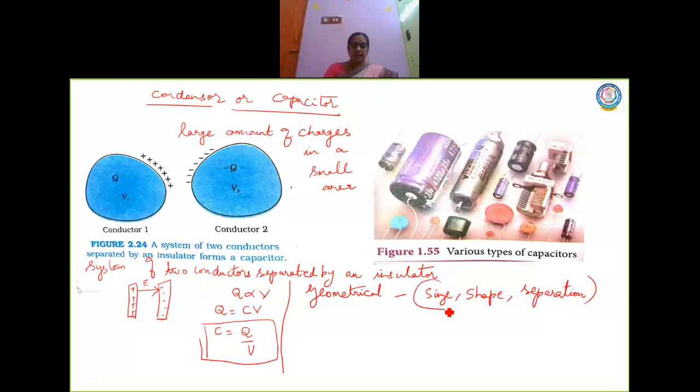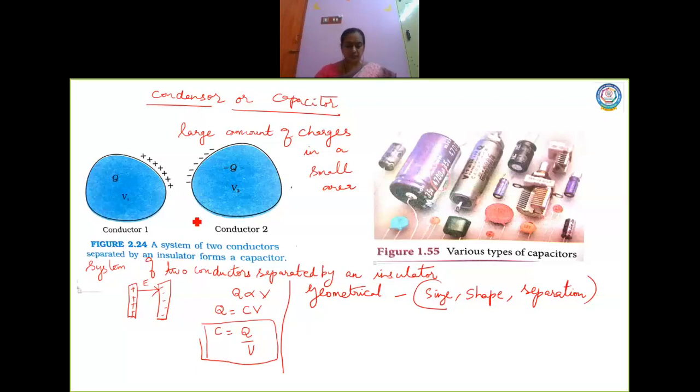These are the main factors on which the capacitance of a capacitor depends. The smaller the size, the smaller will be the capacitance. The smaller the shape, the smaller will be the capacitance. And the distance between the plates, we are going to do in the next topic. So all these are the factors which determine the capacitance of a capacitor.